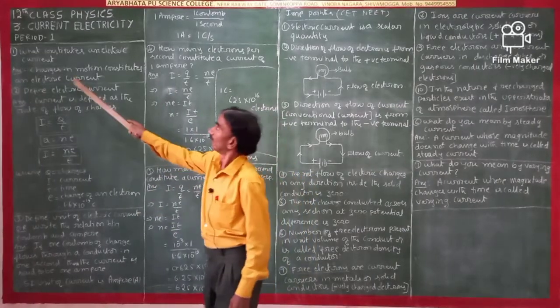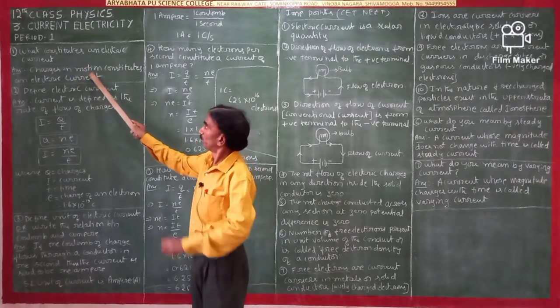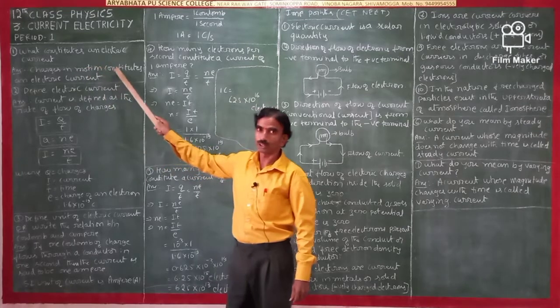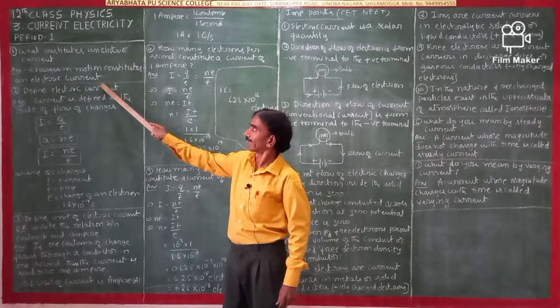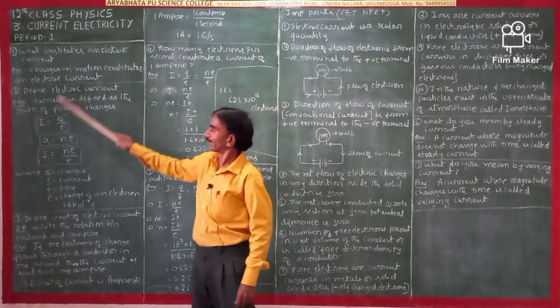So you see, what constitutes an electric current? Charges in motion constitute an electric current.